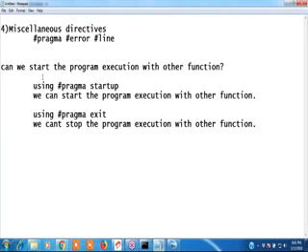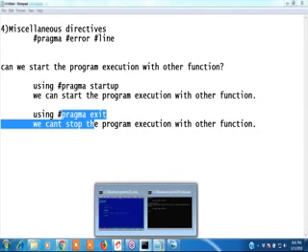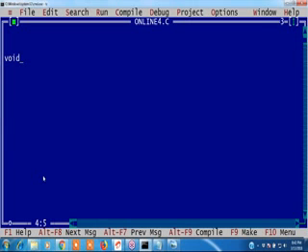Okay, see guys, what is hash pragma startup and hash pragma exit? I want to write a two functions program. This is a main function. Without main, we can't execute the program, guys. Main should be there in the program, right? Two functions I want to take. One is ABC.